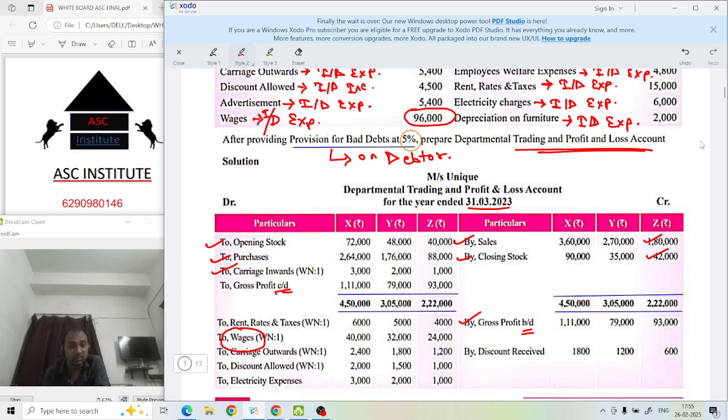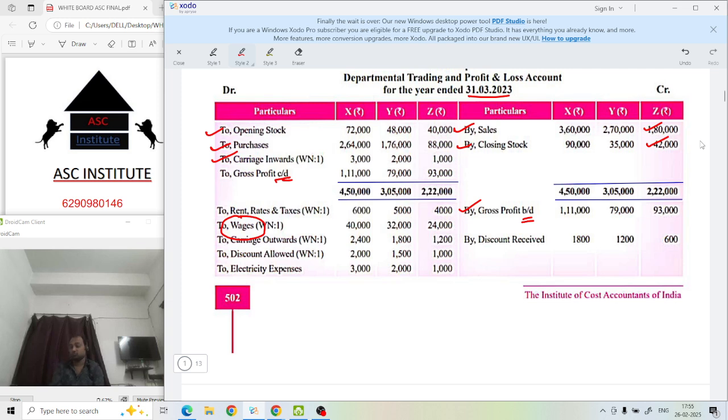For this thing, wages is your direct expense, but in this question, due to this format the total is given, individually it is not given, so we are considering it as indirect expense. This was one question you should have had while I was explaining why it is given over there. So did you understand why wages is your indirect expense?